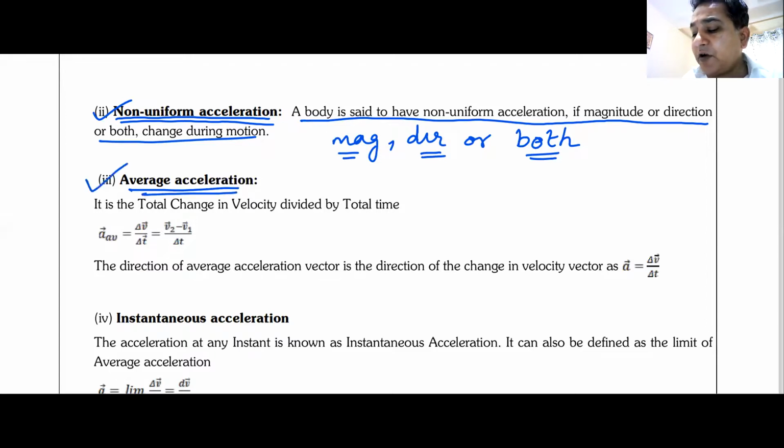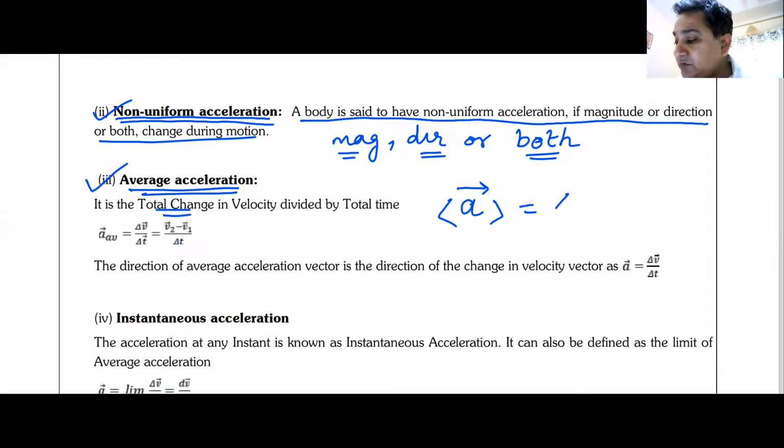The third type of acceleration is average acceleration. How do I write it? A with a vector sign is acceleration, and I put a bar. This bar means average. Average acceleration is total change in velocity. Delta means change, v means velocity, delta v by delta t. Remember delta? Delta was change.